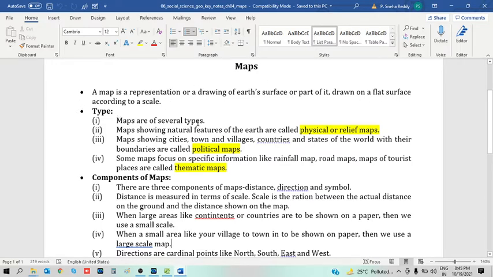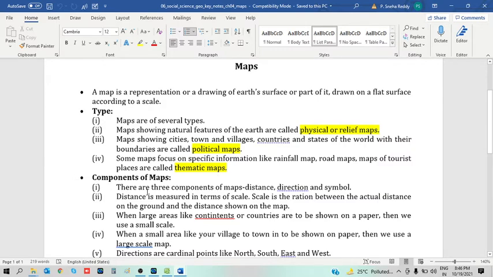Some different types of maps. There are physical or relief maps, political maps, and thematic maps. The physical or relief maps show natural features, for example plateaus, plains, coastal areas, the Himalayas, some ranges, etc. Then the political maps show where cities, towns, countries and states are located in the world. And some maps focus on specific information like rainfall, road maps, tourist maps and temperature, which are covered under thematic maps.